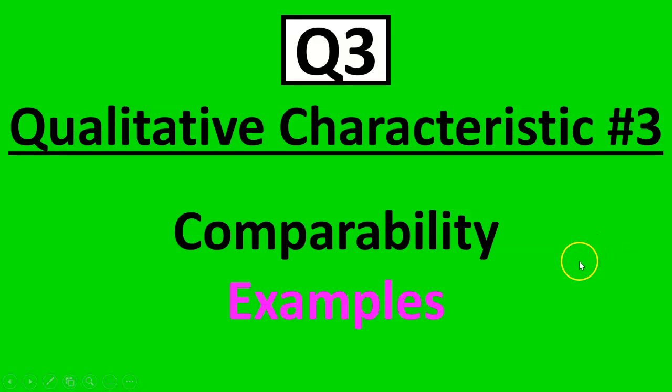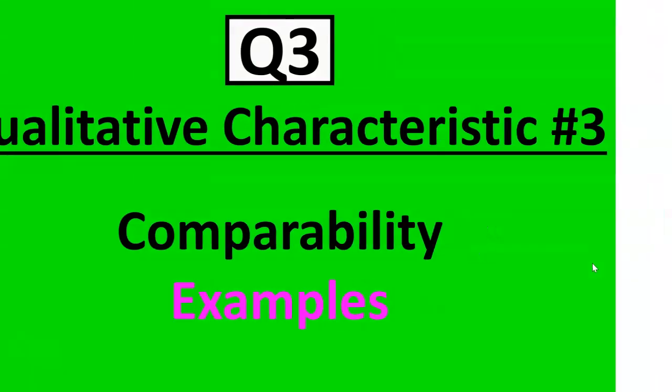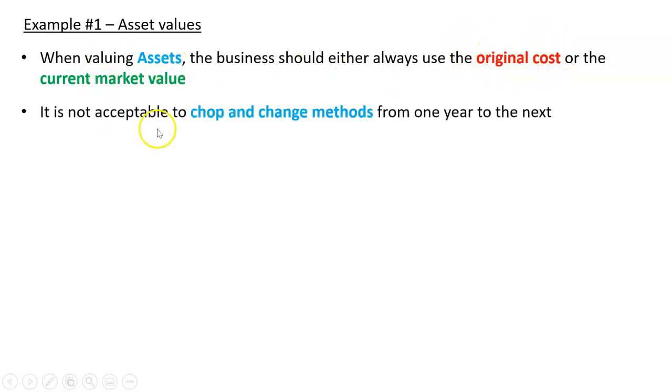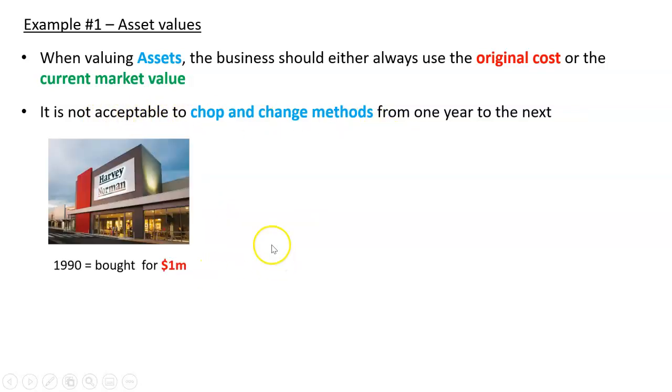Let's look at some examples of comparability, which is our third qualitative characteristic. Some of the ones I'll deal with throughout are asset values, depending on what the asset is. I'm going to use a property. But basically, when we're valuing assets, we should always use either the original cost or the current market value. Let's take an example where we really shouldn't chop and change methods from one period to the next. So let's take this shop here.